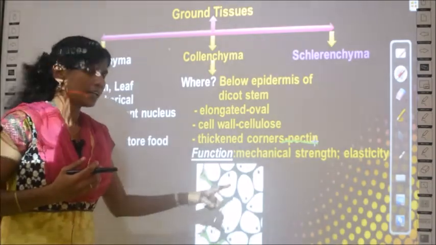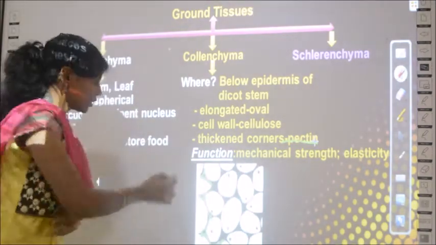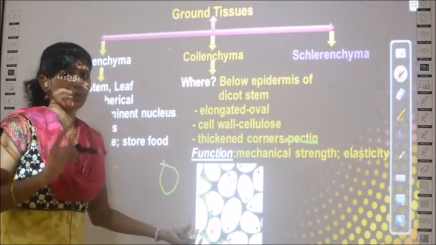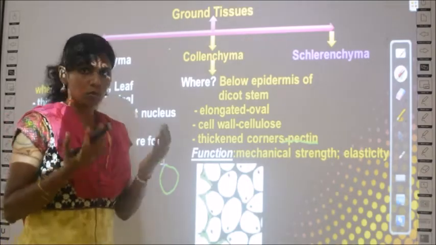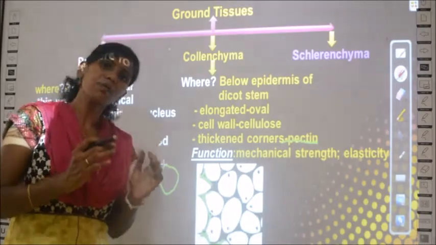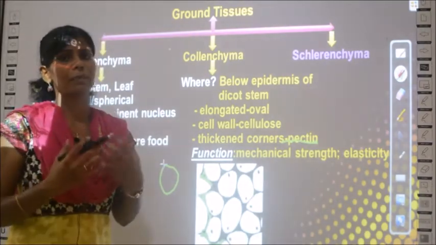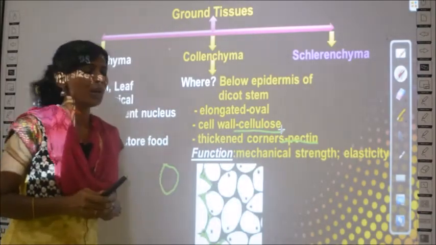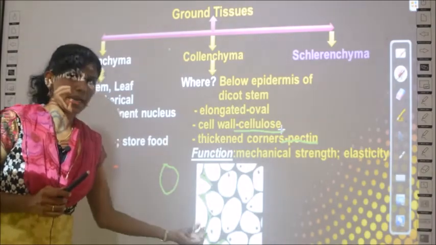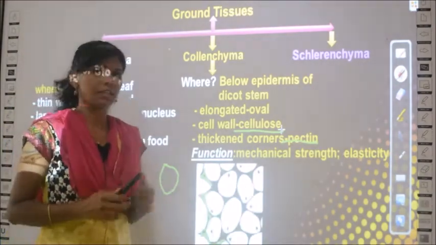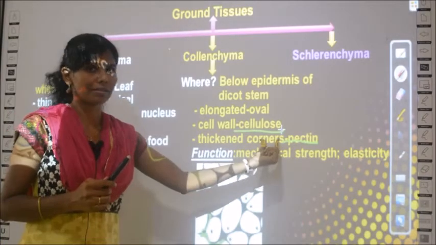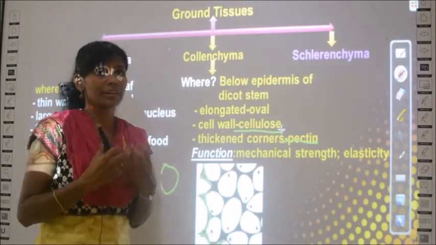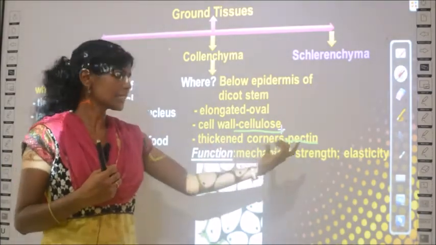Apart from this, you can see the cells are oval in shape. What is oval shape? Like this, right? So mostly they are oval in shape. They have thickened ends made up of pectin, but generally plant cells have a cell wall, no? Cell wall is made up of cellulose. Most of the plant cell wall is made up of a substance called cellulose. But in addition to the cellulose, you have a thickened region or thickened ends which is made up of pectin. So it is called thickened corners. The ends are thick, so they are called thickened corners. What is it made up of? The thickened portion is made up of a substance called pectin.